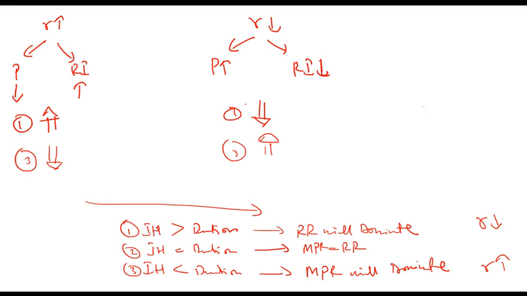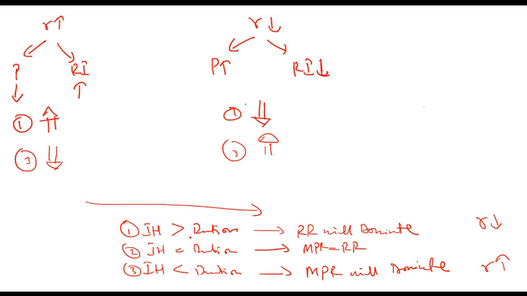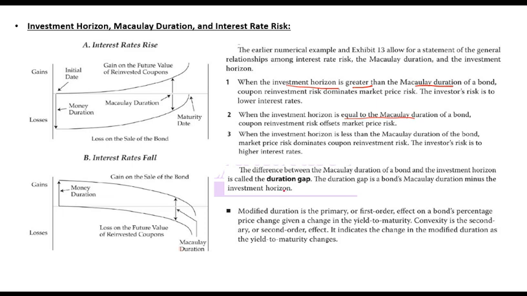Any problem? So there are too many details which you will have to memorize or remember. And what is this difference? This difference between investment horizon and duration is known as duration gap. The difference between Macaulay duration and investment horizon is called duration gap. It is Macaulay duration minus investment horizon. If it is positive, that means Macaulay duration is higher. If it is negative, that means Macaulay duration is lower.